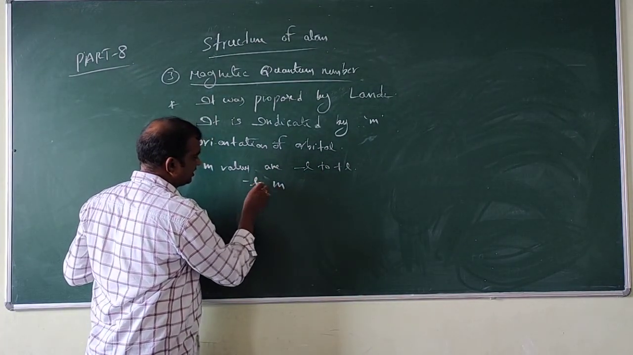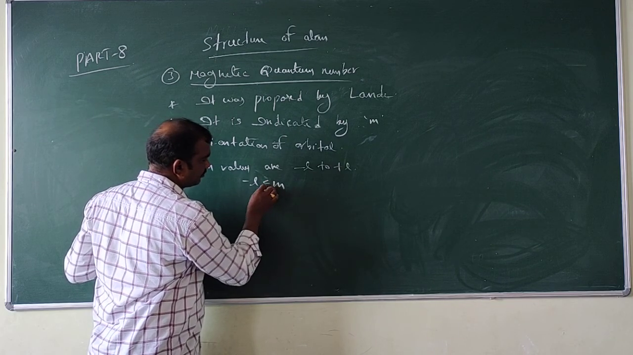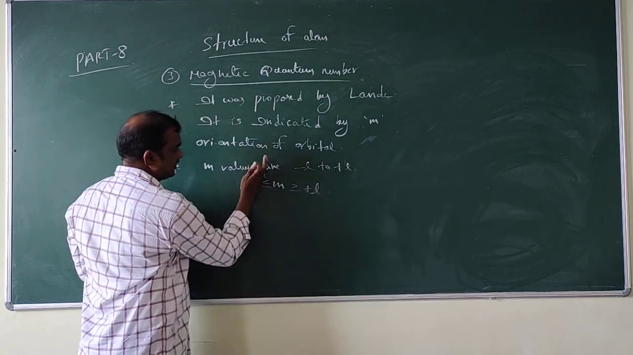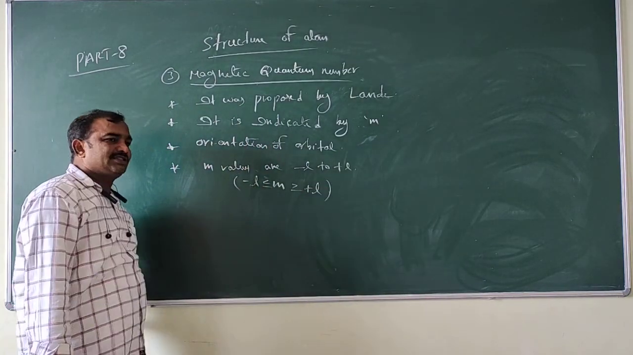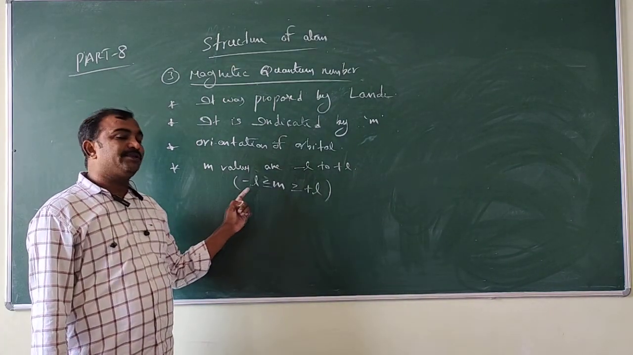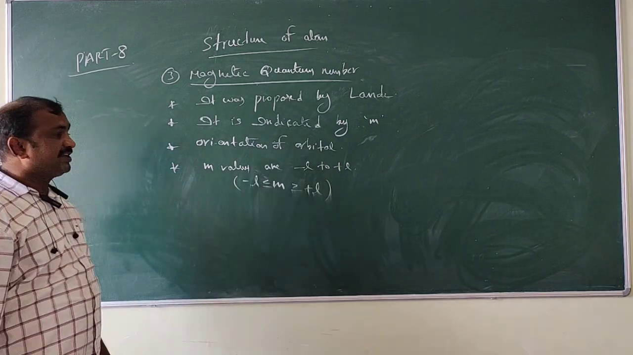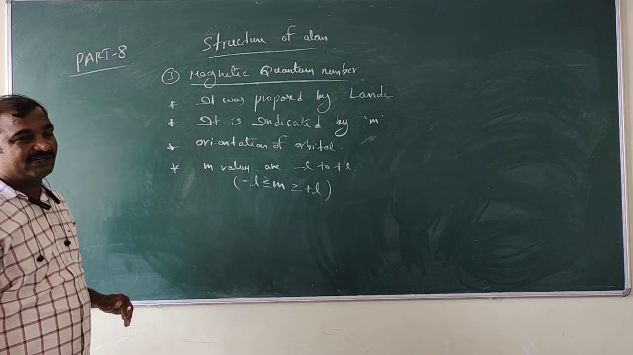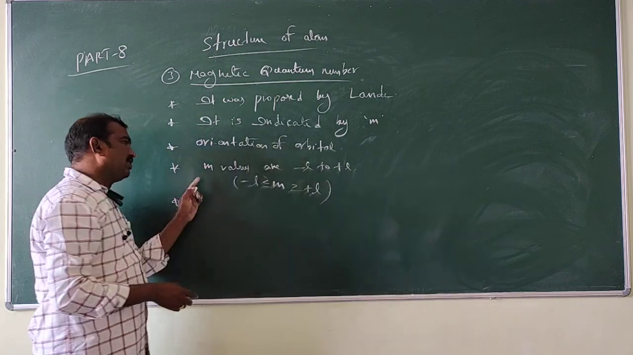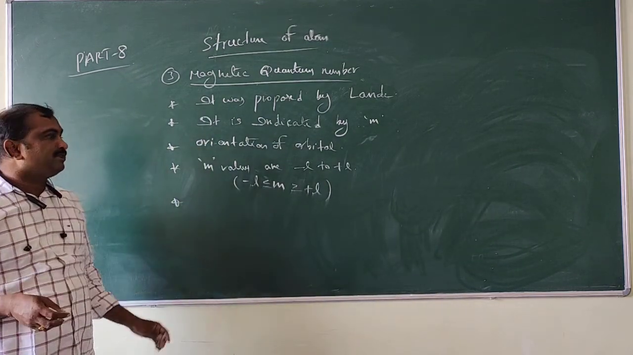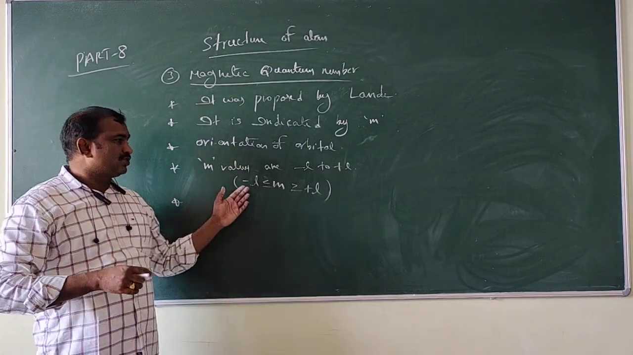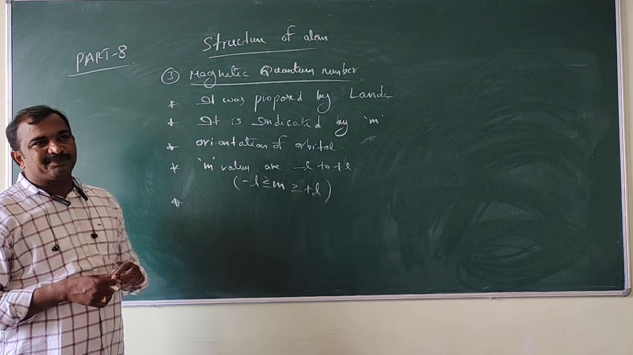So simply you can write m as minus l to plus l. Look here: what is l? l means the azimuthal quantum number. What is m? m means the magnetic quantum number. So the m value depends upon minus l to plus l. The m value is between minus l and plus l.